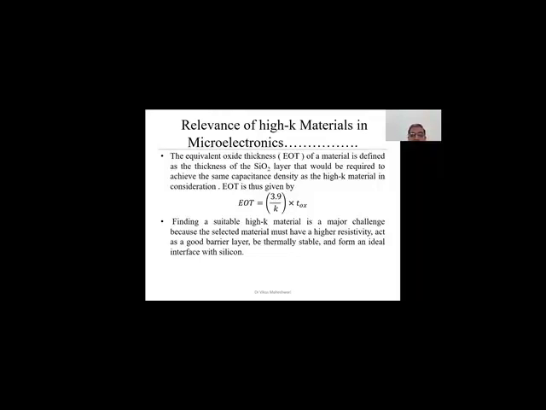where K is the dielectric constant of the high-K material, multiplied by Tox, where 3.9 is the dielectric constant of silicon dioxide. Based on that, we can find the thickness of the silicon dioxide that will provide the same functionality if it were replaced with a high-K material. It will achieve the same capacitance density.